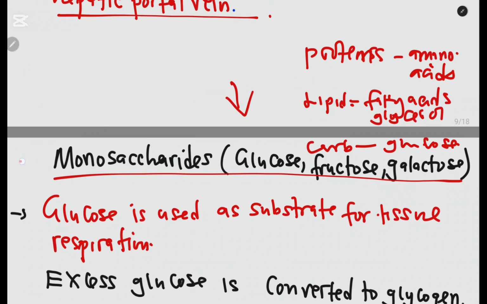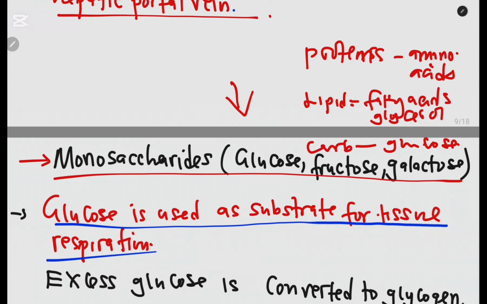So let us start with the assimilation of monosaccharides. Monosaccharides are just simple sugars such as glucose, fructose, and galactose. So how are they used? You know that we looked at respiration. Glucose is a substrate for tissue respiration. So it is the one that is broken down in the cells to produce energy that we use for different activities. So that is how it is used.